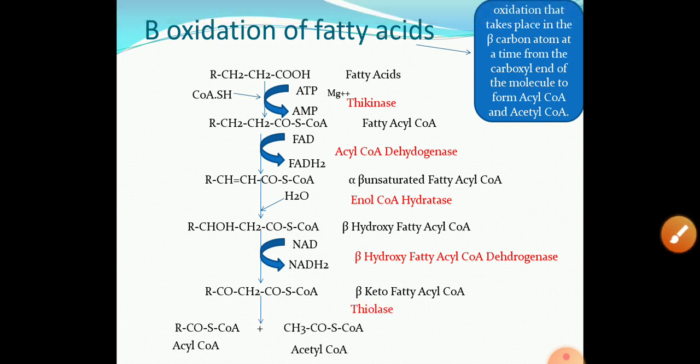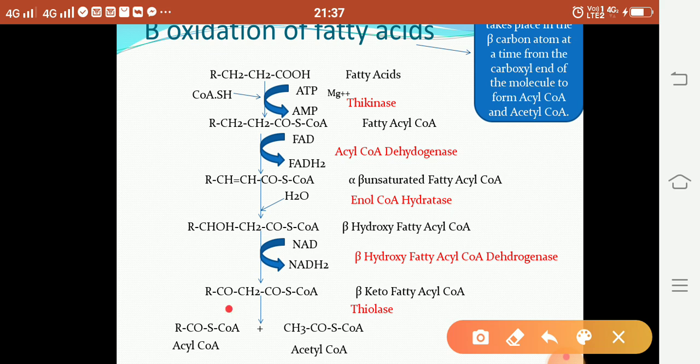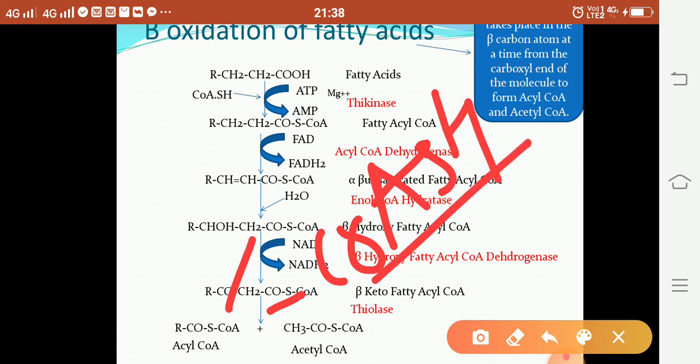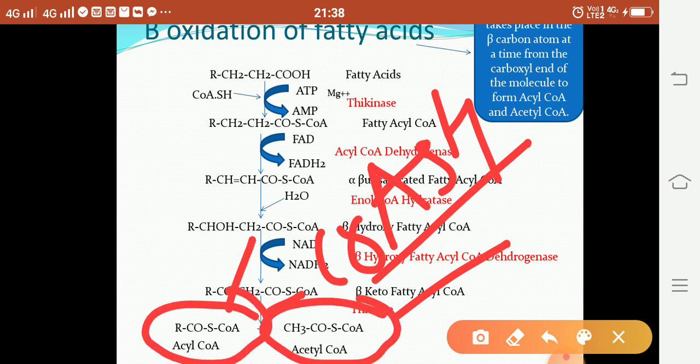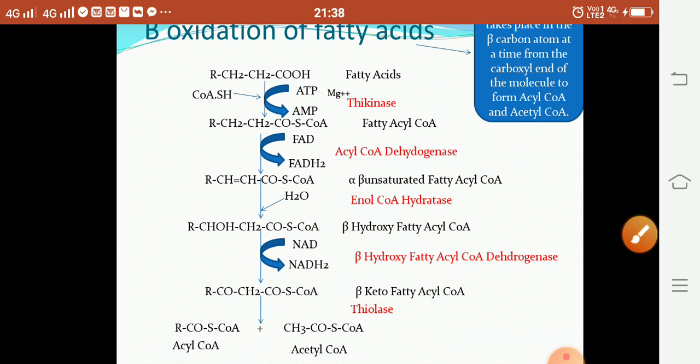Then in the next step, there is breaking of beta keto fatty acyl CoA. At this position there is a breaking, with the addition of CoA. This reaction is catalyzed by the enzyme thiolase. By adding CoA in this reaction, there is formation of acyl CoA and acetyl CoA. The beta keto fatty acyl CoA is broken down into acyl CoA and acetyl CoA. This is the overall pathway of beta oxidation.